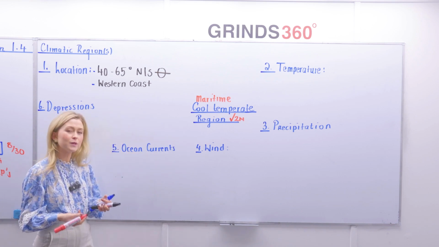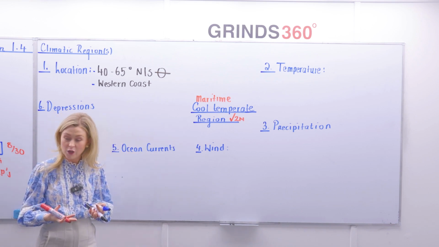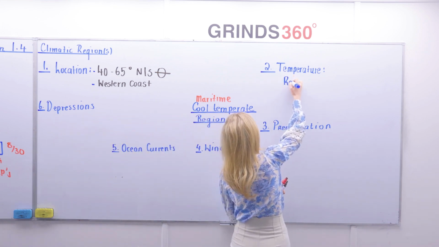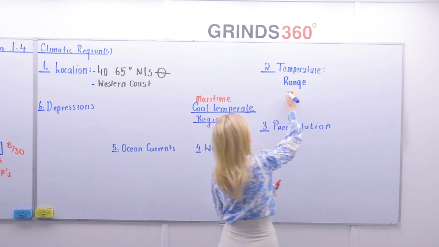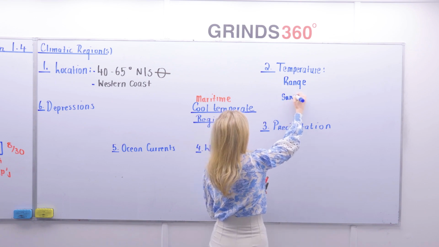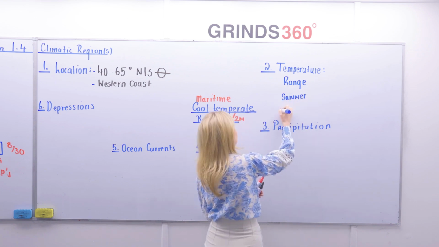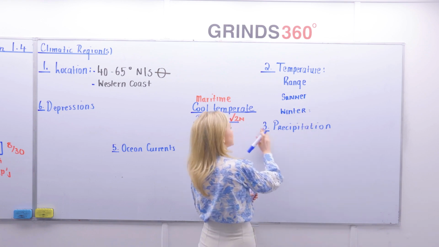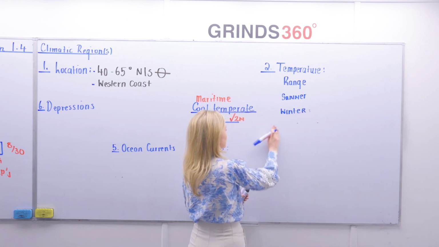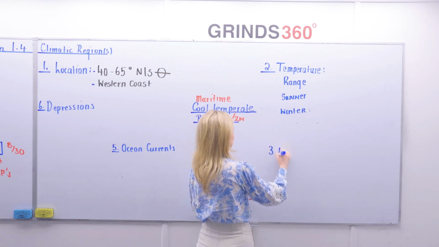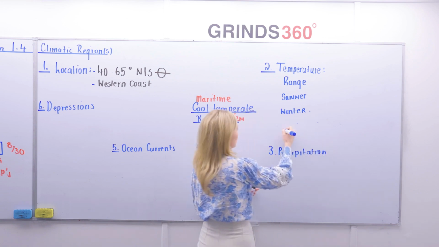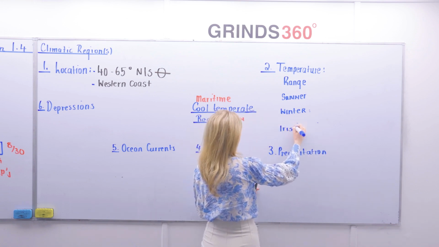Now, the second thing here we spoke about was our temperature. We spoke about three things for temperature. We spoke about the range. We spoke about summer. Keep these a little bit separated out more than I have. And we spoke about winter. We also spoke about Ireland. Now, just let me place this down a little bit further. So we spoke about Ireland as well, or Irish.